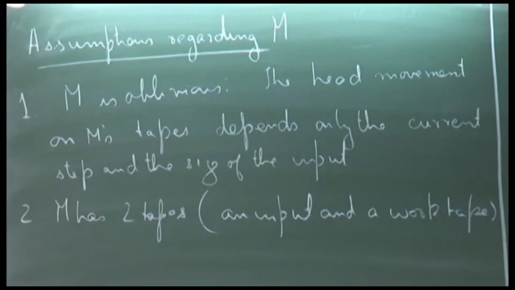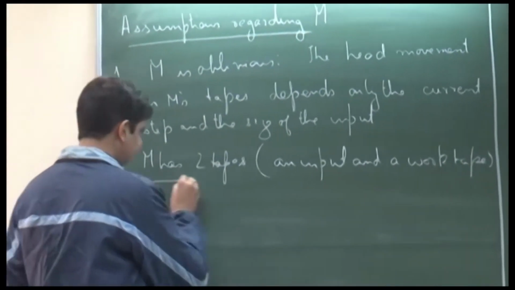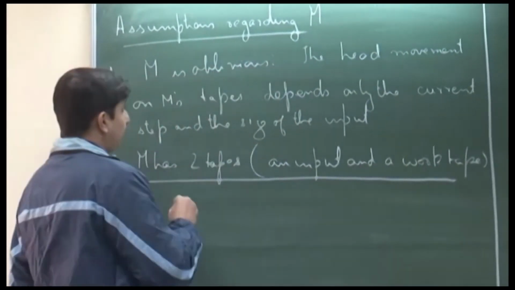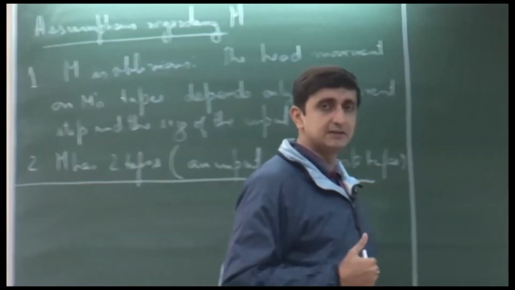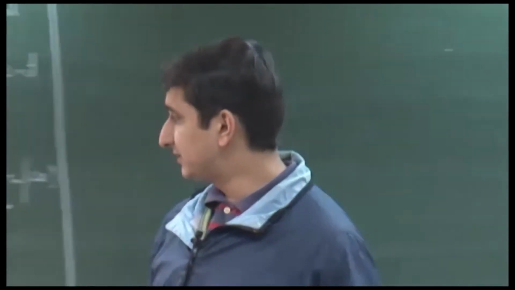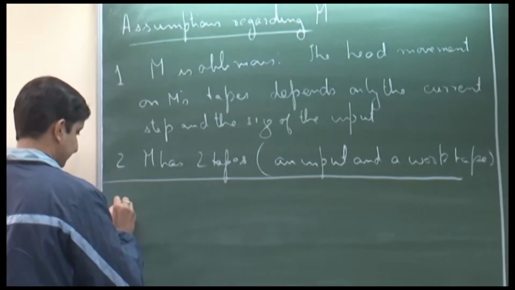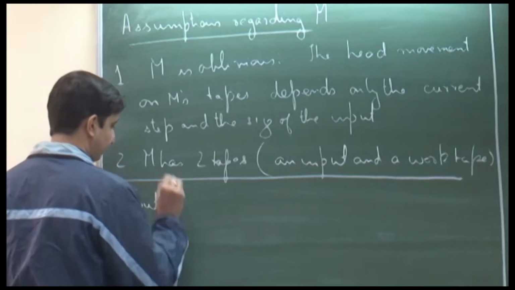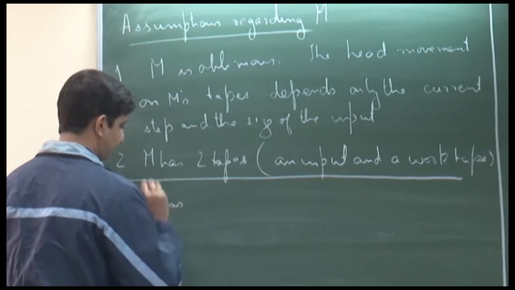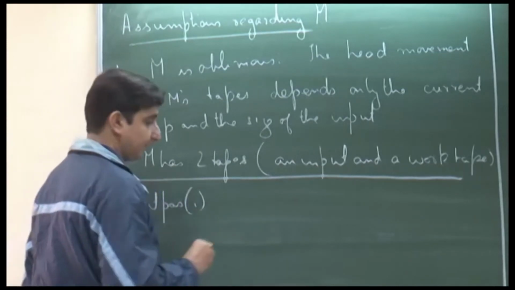Now the question is, why do we make these two assumptions? Let me motivate that. We use the fact that M is oblivious to make certain computations. Let us define two functions. Let me define a function input position of i.